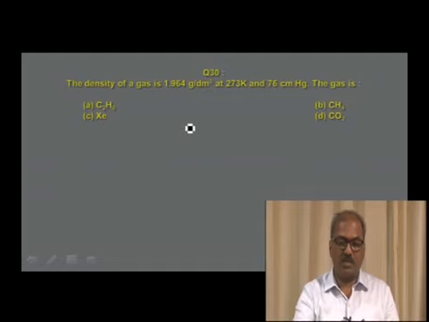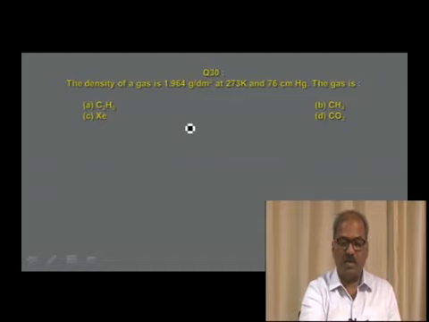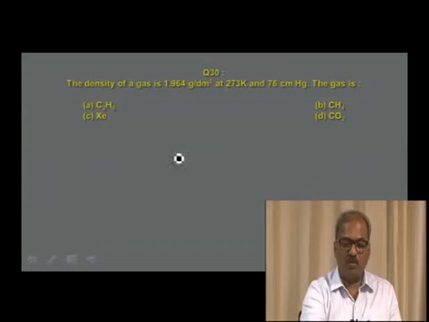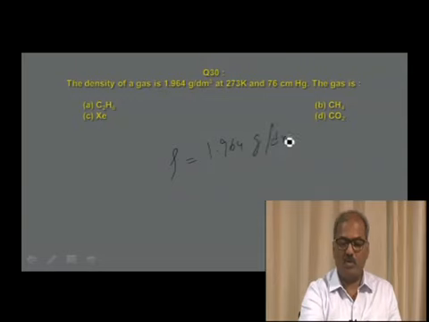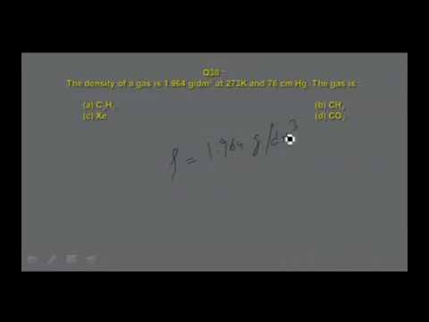To get the answer for this, density is given. Rho is equal to 1.964 gram per decimeter cube. That means 1 decimeter cube weighs 1.964 grams.